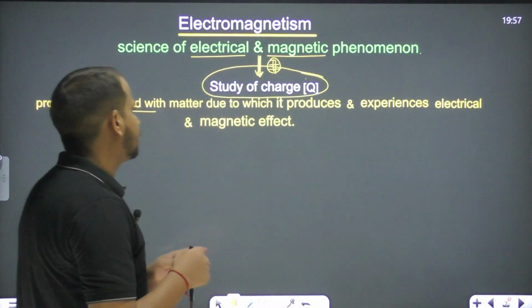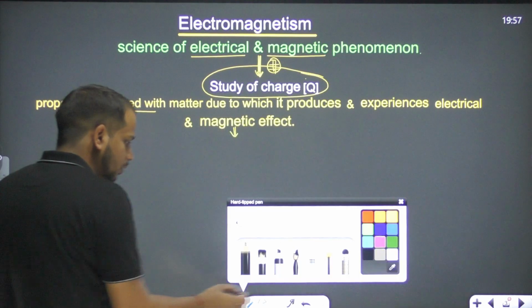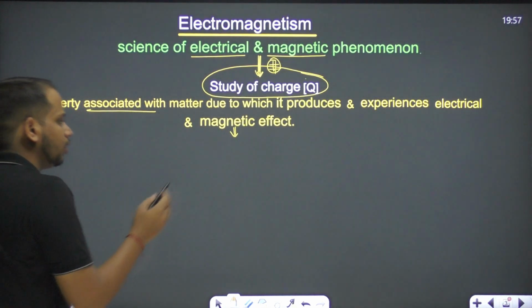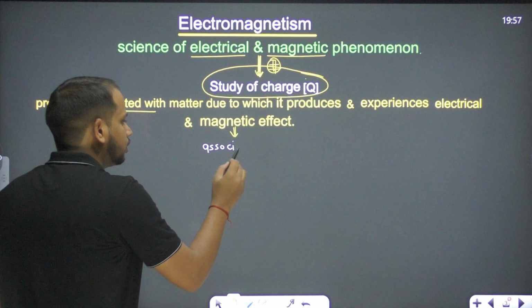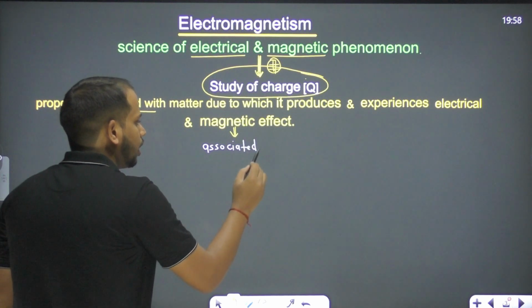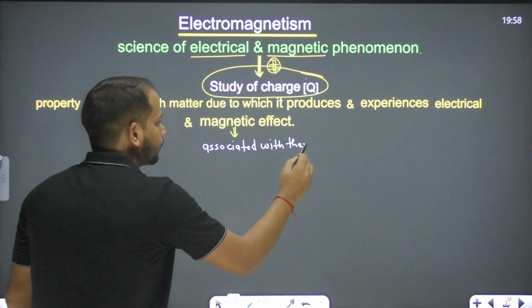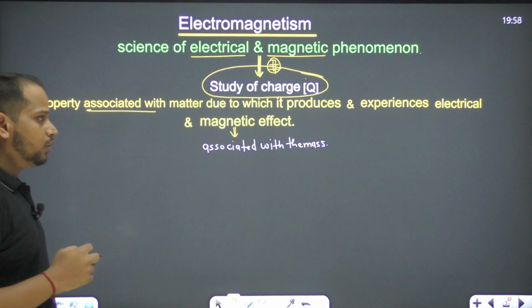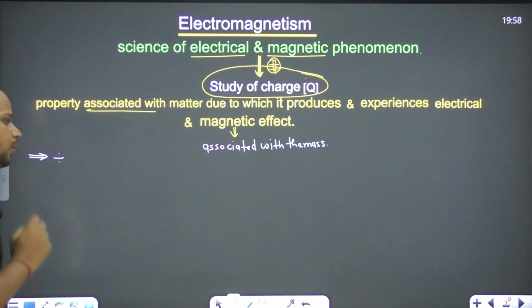So this is the definition of charge here, and one thing is also that charge is associated with the matter. It means you can also say charge is associated with the mass. Charge is always associated with the mass, right? So this is the definition of charge we have. Now let's move on to the next.